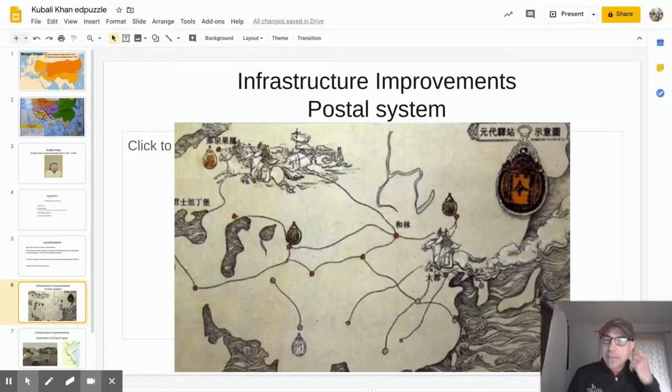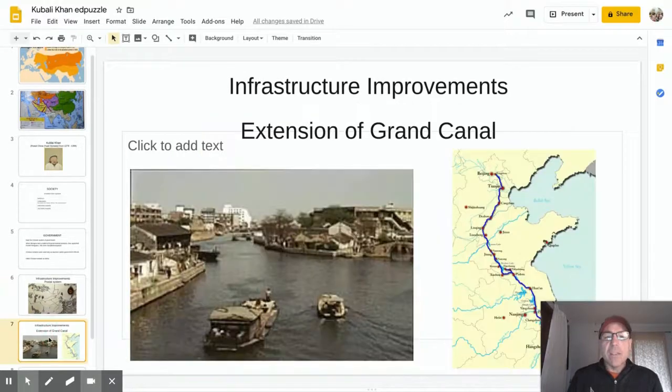That was from that last Ed puzzle you watched, but you could see that the communication was quick and that they were able to expand outwardly with this communication system. The other system that he improved was the Grand Canal. And Grand Canal was a man-made waterway that connected the north to the south.